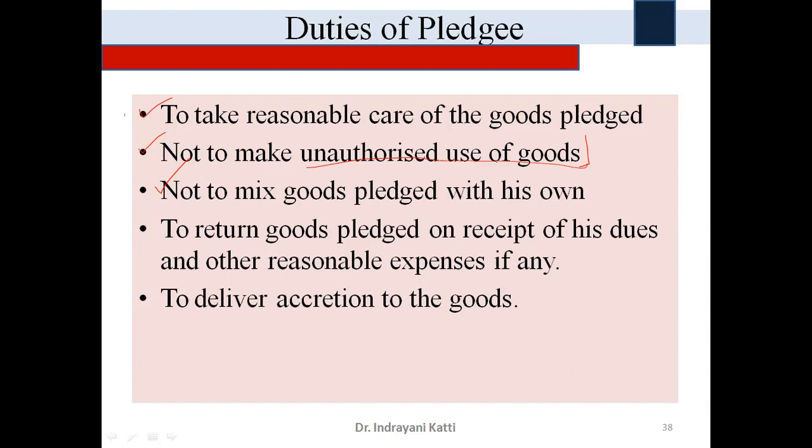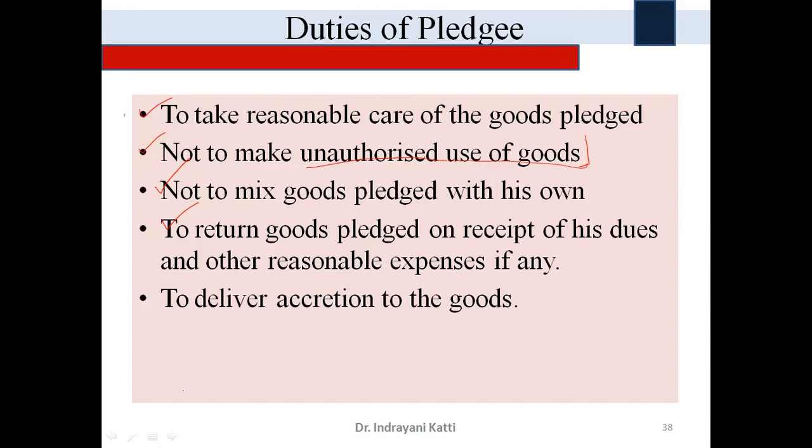So next, the fourth one is to return goods pledged on receipt of his dues and other reasonable expenses. If any extraordinary expenses are spent by him at that time, that is also to be given. So here the pledgee has to return the goods pledged with him as a security after the collection of the dues or the loan amount as well as other reasonable expenses.